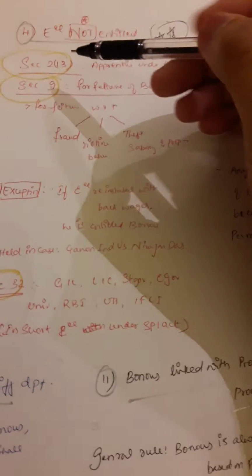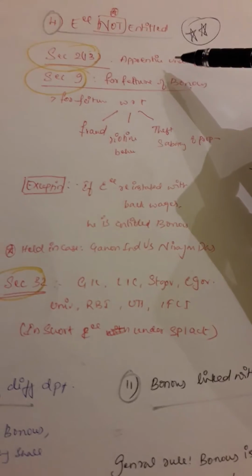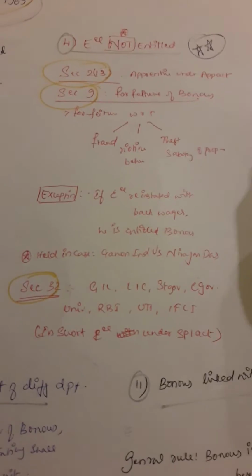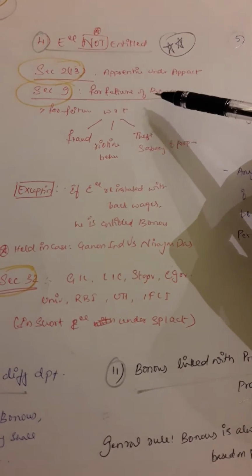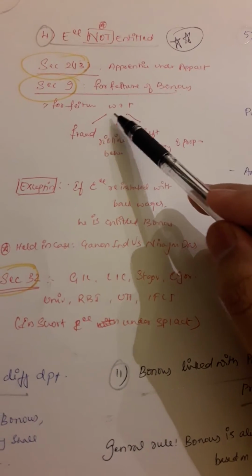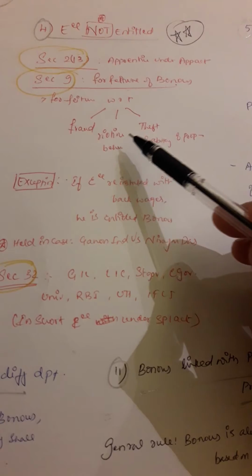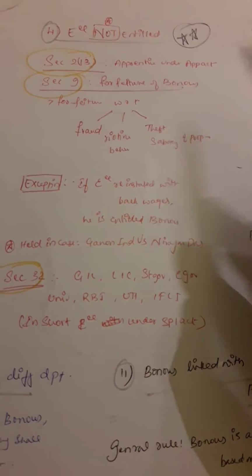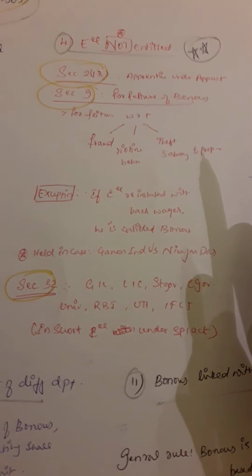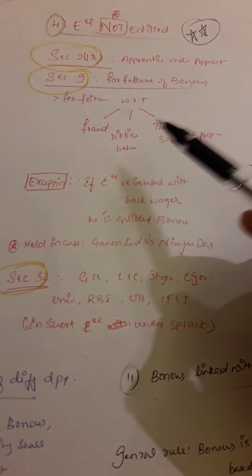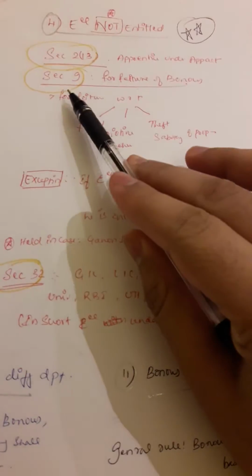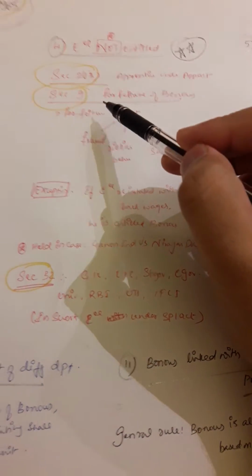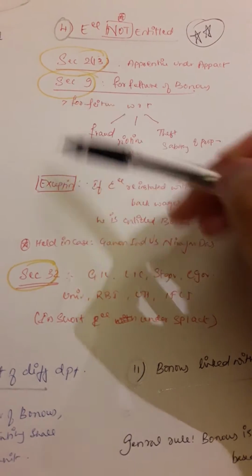So who are section 2(13) people? Apprentices under the Apprentices Act. So they have a separate system. Section 9 people, forfeiture of bonus. When is it forfeited? With respect to fraud, riotous behavior, theft, sabotage, and whatever. They have all the wrongful activities. So if they have done all these wrongful activities, then their bonus will be forfeited. Then they won't be getting any bonus. So these are the employees who are not entitled. Who? Section 2(13), section 9, and section 32.